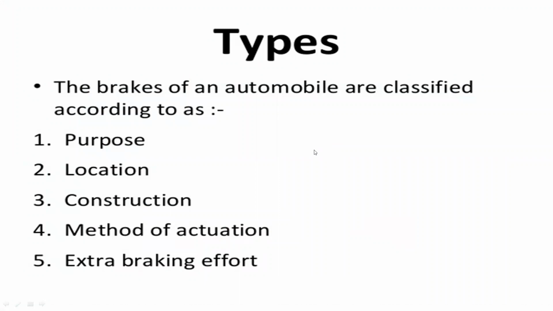And you can see what the different types of braking system are, and what the different classifications of this braking system are. The brakes of an automobile are classified according to purpose of brakes, location of brake, construction, method of actuation, and extra braking effort. These are the classifications of the braking system.